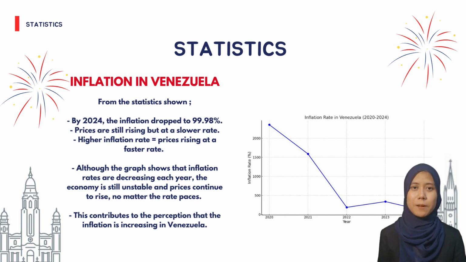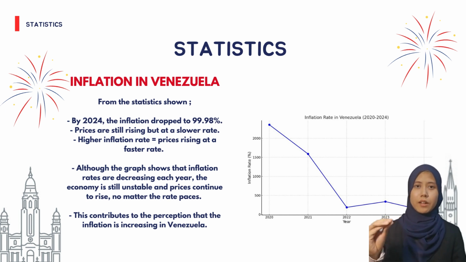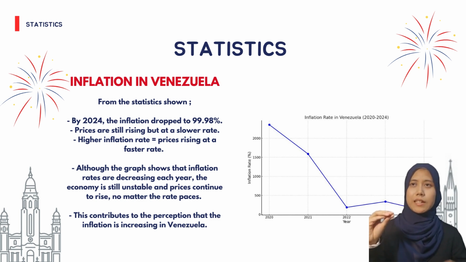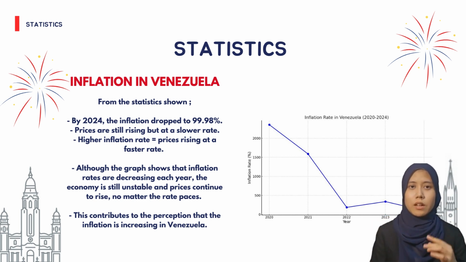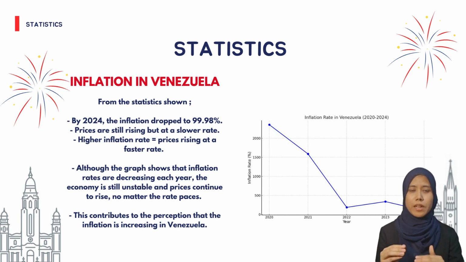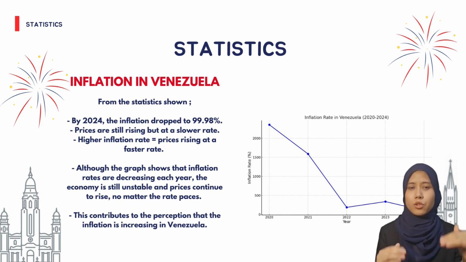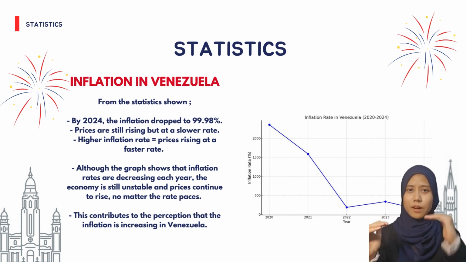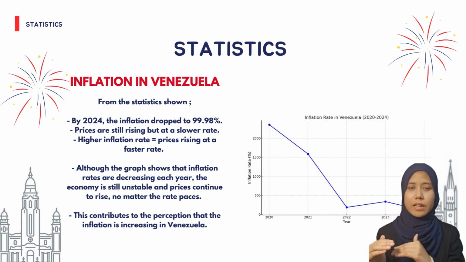Why? This is because a higher rate of inflation means that the prices are rising at a faster rate. But according to this graph, the inflation rate in Venezuela has dropped to 99.98%, which means a lower rate of inflation, meaning the prices are still rising but at a slower rate.